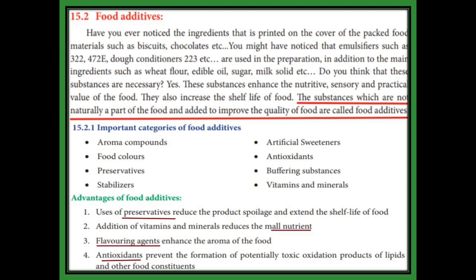Second, vitamins and minerals: if you add them, it reduces malnutrition. Flavoring agents give a good flavor to the food, which is called aroma. Next, antioxidants. Anti means against the oxidants. When food undergoes oxidation, the oxidation products are toxic, so we reduce the toxic level of food using antioxidants. Antioxidants prevent the formation of potentially toxic oxidation products of lipids and other food constituents.